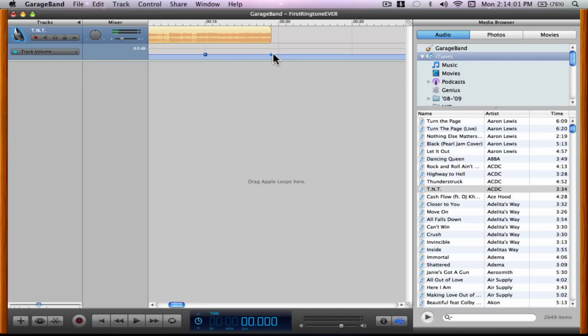That's fade out, of course, the volume will go from high to low. So we'll just drag this down. And as you can see, or actually here, it's going to fade out.